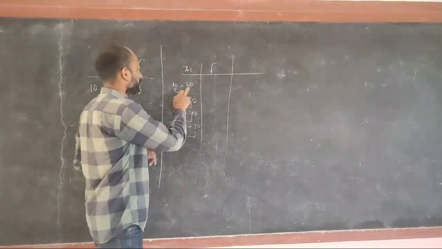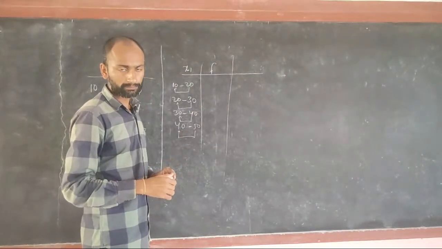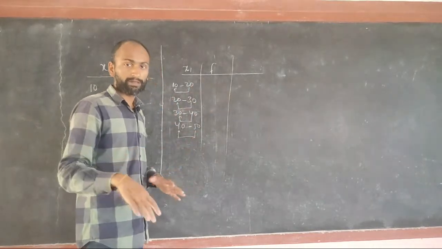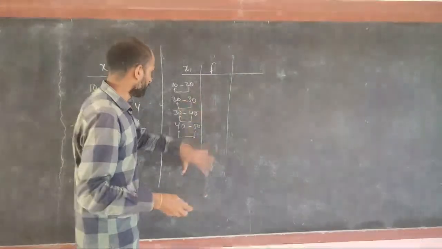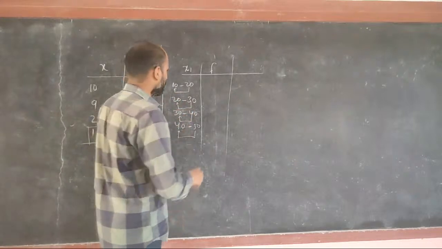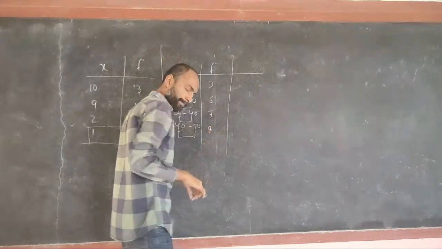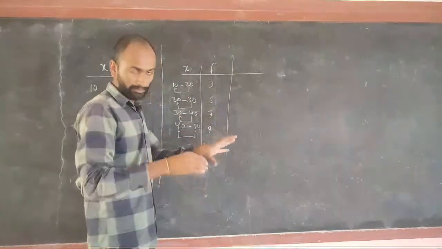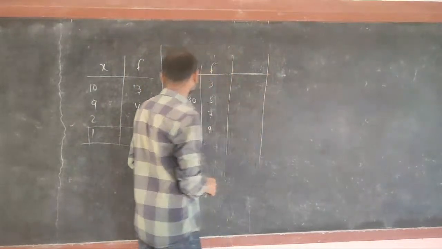If it is 25 here, from 30 to 35, then we cannot calculate the mean using this method. We would have to use some other technique, but in our discussion every time the interval length will be the same. And here for frequency, let's say 3, 5, 7, 9. First of all, before finding the mean, we will find the average of the data.